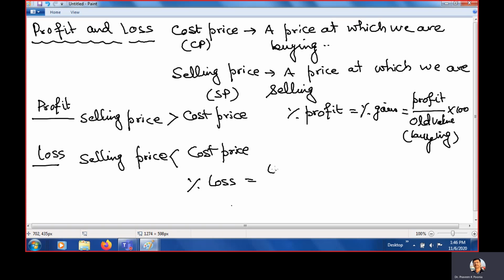It is how much the loss is upon the old value. Old value means buying. Always buying will come here, times 100. And these values are in percent. Remember this. So this is what loss and profit are.